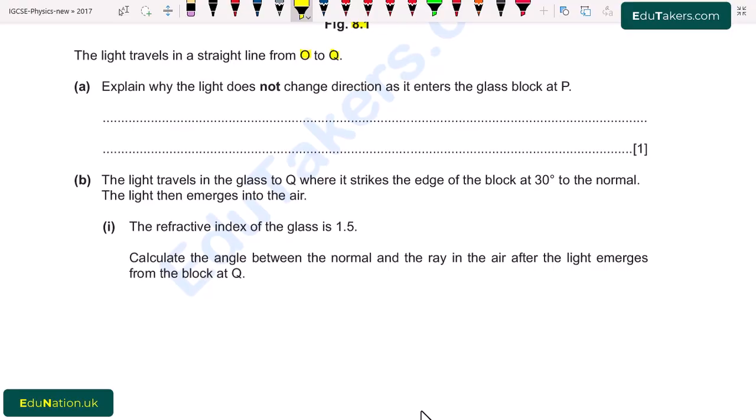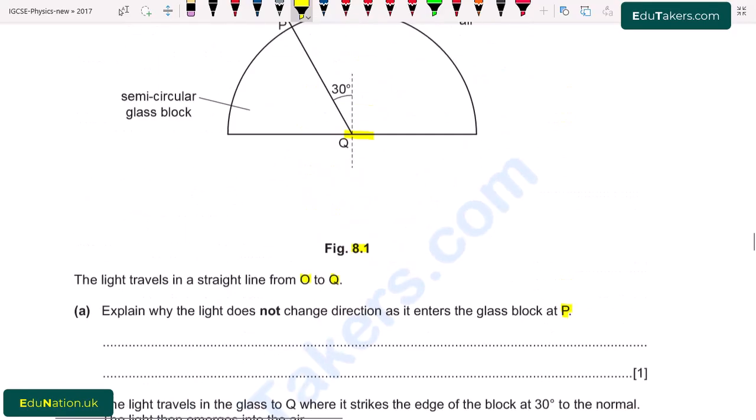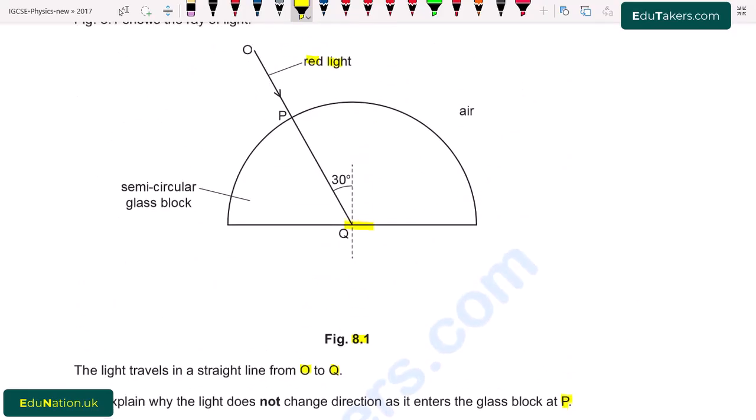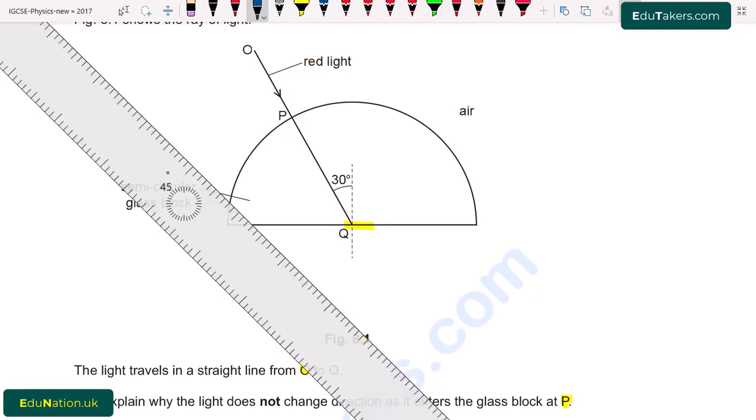Part A. Explain why the light does not change the direction as it enters the glass block at P. So here we can see that this is the ray of red light that is incident on the glass block, and why it does not change its direction when it enters into the glass block. We have to explain this. First of all, the surface of the glass block is circular, and if I draw a tangent here, it will be like that.